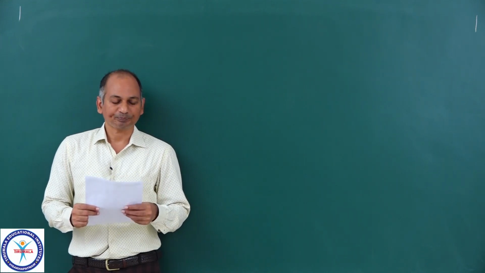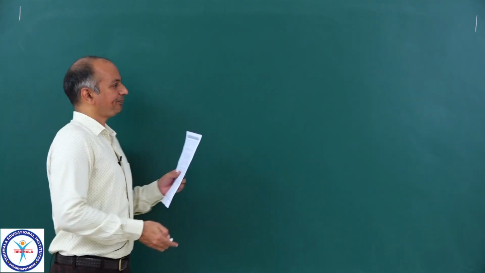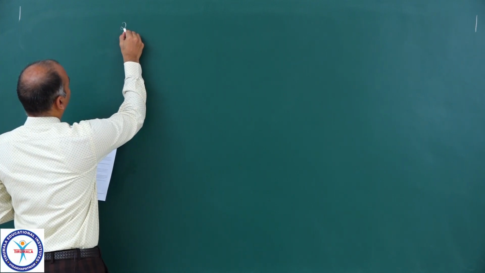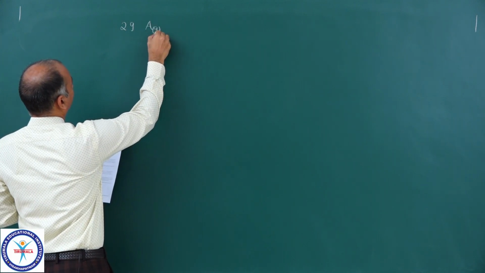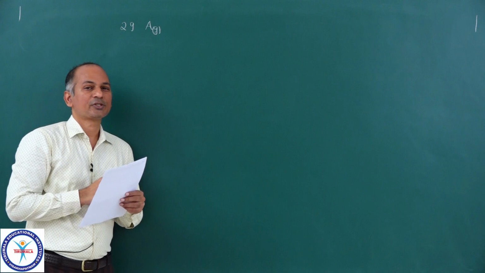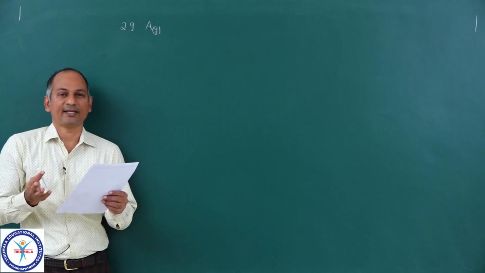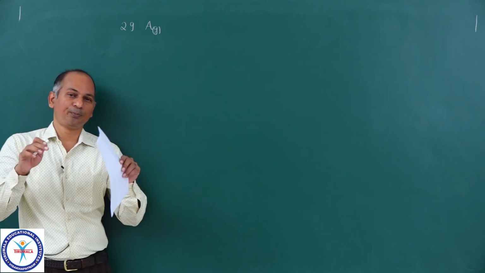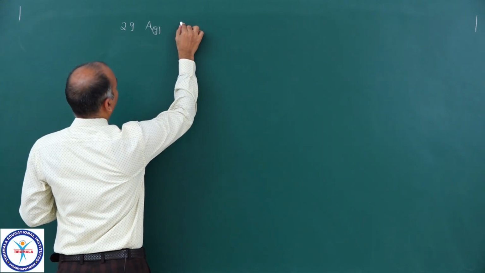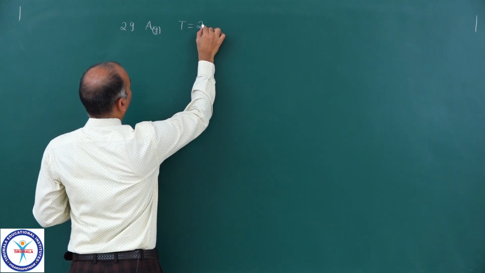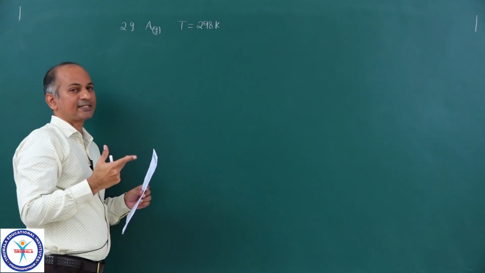Let me come to the first question. Actually, in this question, 2 grams of a gaseous substance A is introduced into an initially evacuated vessel. So nothing was there, vacuum. Now you put A into that at a temperature 25 degrees Celsius. So T is equal to 298 Kelvin. So don't forget to convert the Celsius scale into Kelvin scale.